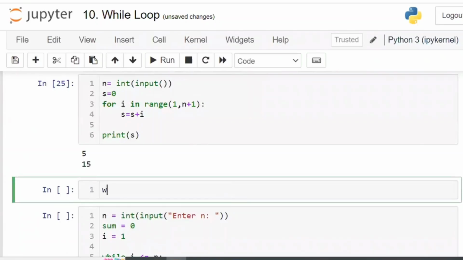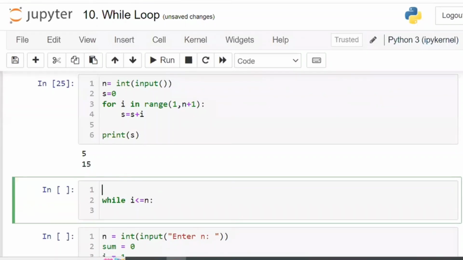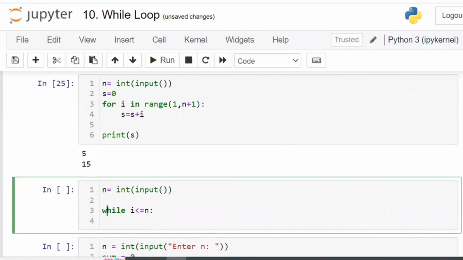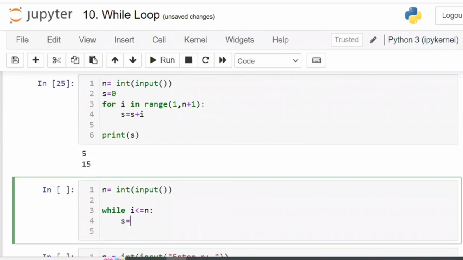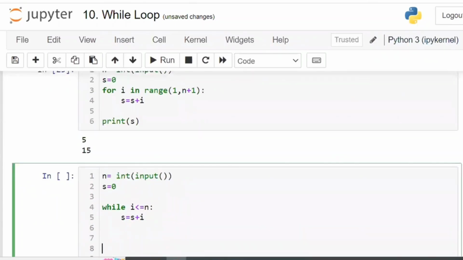Now the same thing, just I'm copy pasting. Now without copy paste, I'll write while. First I'll write while i less than or equal to n. n also should be included now. So n is nothing but asking the user to enter the value. Now n is nothing but int of input of. Okay. Now what you have to do? s is equal to s plus i. Now s value you have to assign. So s is equal to 0 assigned. After that, now you have to come back to print s.